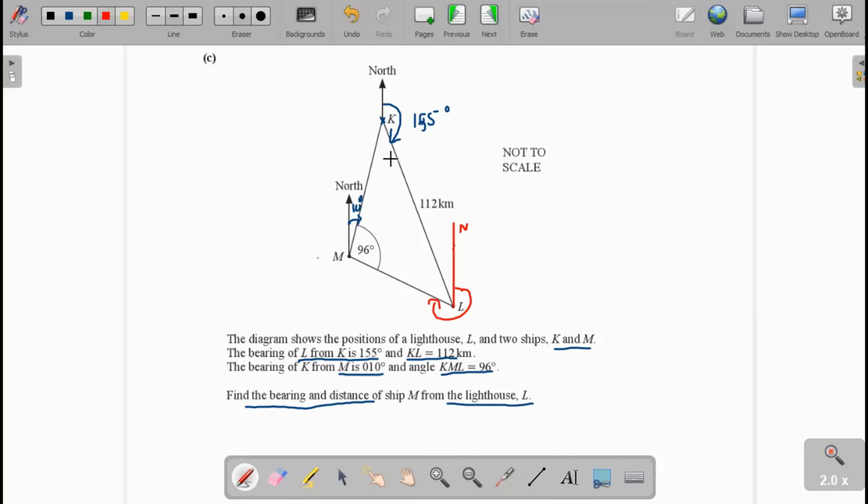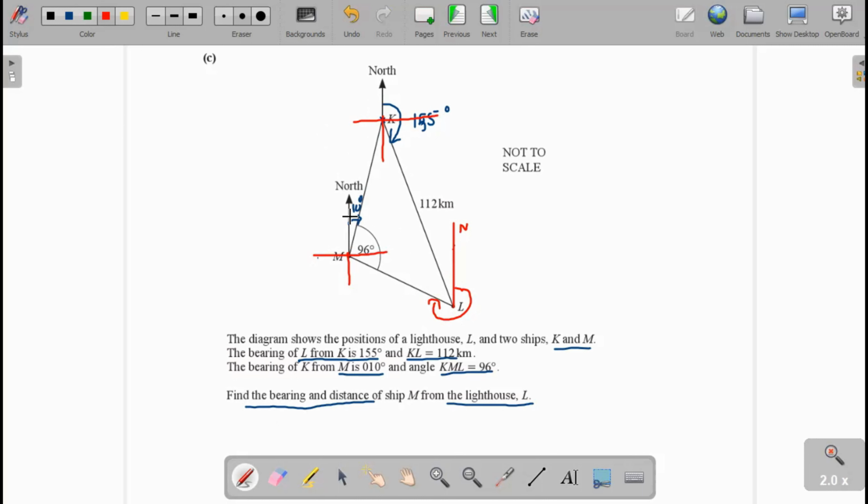Now you see, to find the bearing of M from L, firstly here we draw the east and west direction on points K and M. You see here, these two norths are parallel to each other.